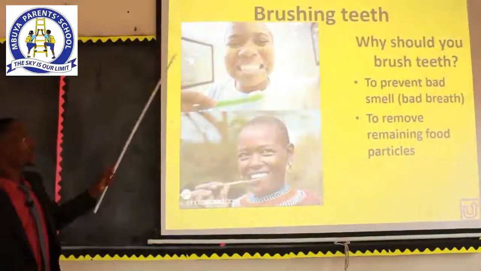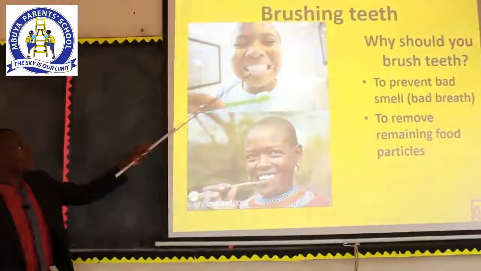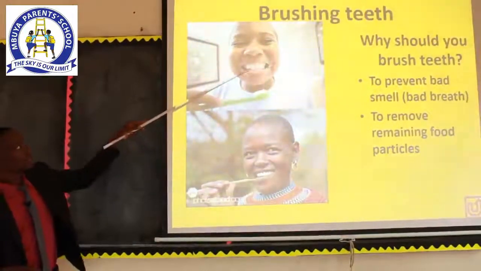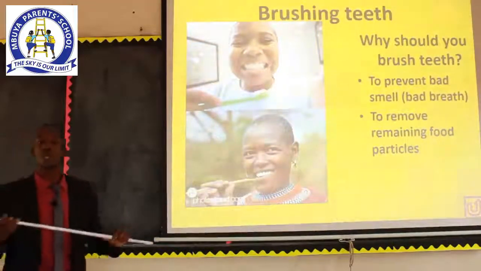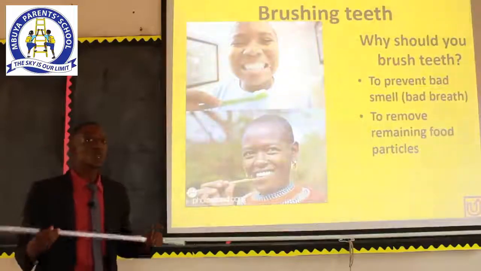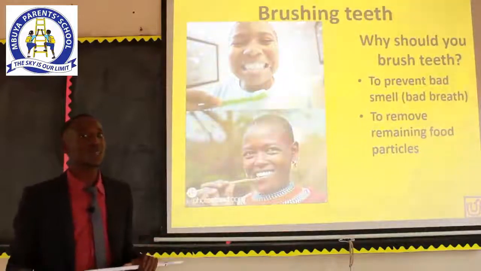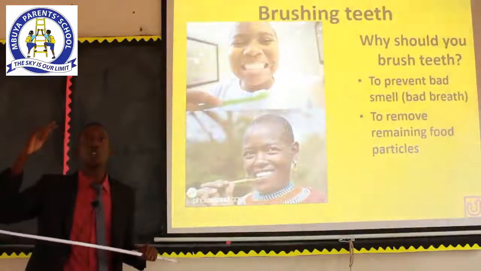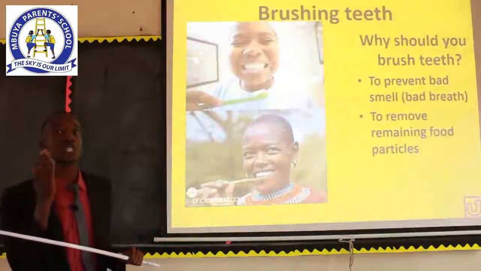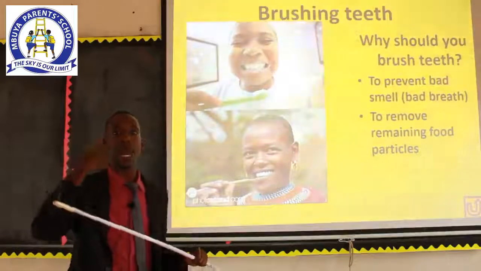While brushing your teeth, you should give them enough time. You brush the teeth very well. You brush all the parts of the mouth. You also brush the tongue. As I told you at the beginning of this lesson, don't brush for 2 minutes. You should brush for more than 5 minutes. Make sure you brush all the sides, in front, behind, up, and down.